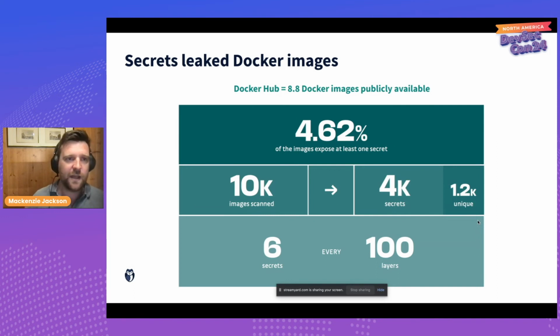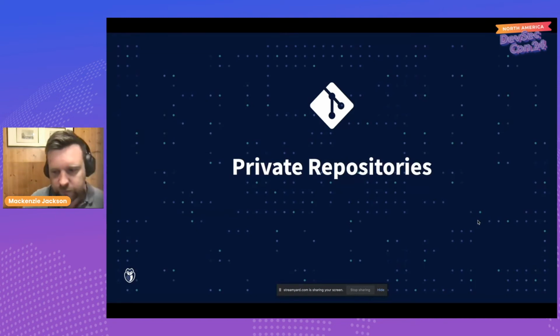We see a lot that people add in a secret, let's say to a package manager so they can access it in their Docker file. Then they remove it later because they know that it shouldn't be there. But actually, like Git, you can go back in history. Same with Docker. You can go back in history when you build something. It's built in layers. If you add something in the first layer and then put layers on top of it, that secret still exists. So we found a huge amount of secrets inside Docker images.